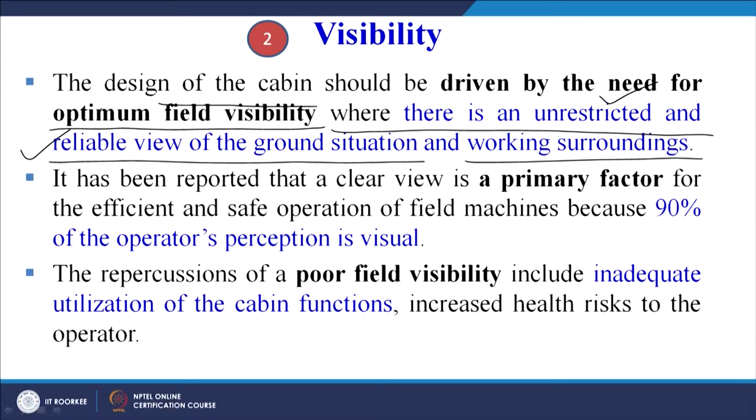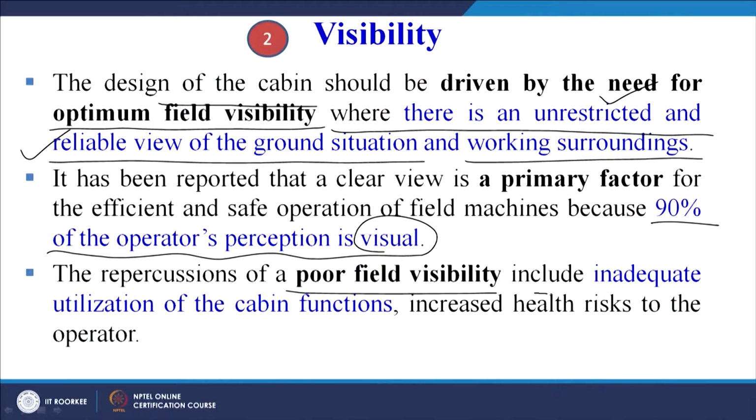It has been reported that a clear view is a primary factor for the efficient and safe operation of field machines, because 90% of the operator's perception is visual. So the visibility has to be ensured. There has to be no obstruction whatsoever which is affecting the visibility of the operator, especially in case of a tower crane cabin.